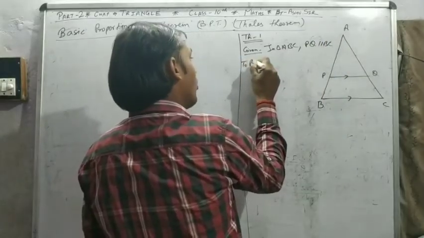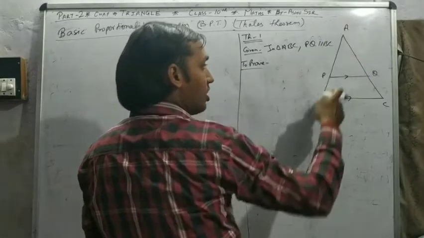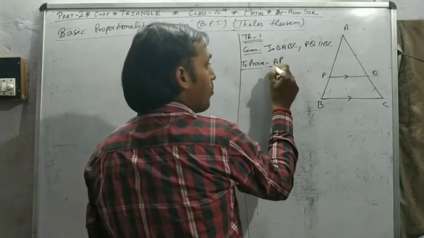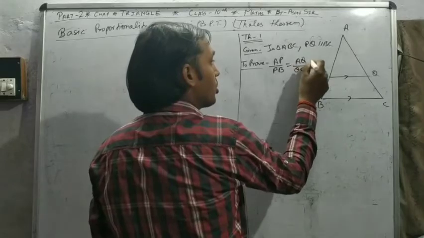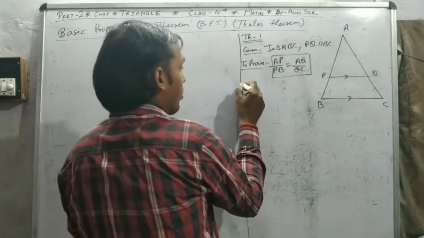So we want to prove that this parallel line divides these two sides in the same ratio. That means AP upon PB is equal to AQ upon QC. As a theorem, we want to prove this.